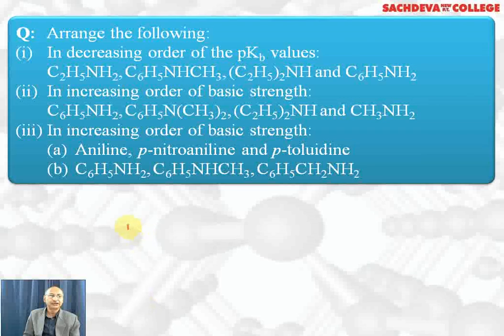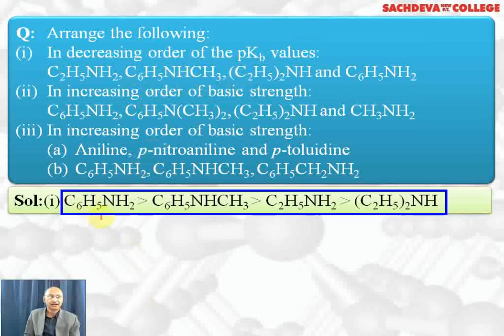Let's continue with the questions. Arrange the following in the decreasing order of their pKb values. Aniline is least basic, so its pKb value will be highest. Second one is C6H5NHCH3, its pKb value will be lower than aniline. Ethylamine will be even lower, and (C2H5)2NH will have the lowest because it is the strongest base.